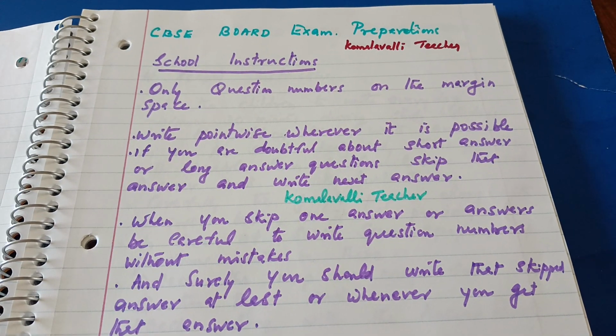Then the school instructions continue. Write only the question paper numbers on the margin space. Write point-wise wherever it is possible. If you are doubtful about short answer or long answer questions, skip that answer and write the next answer.